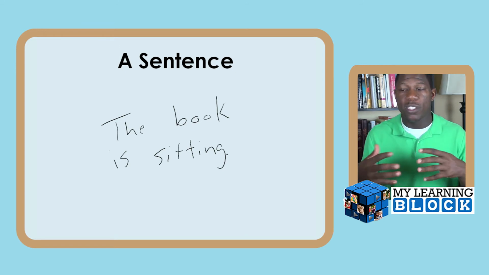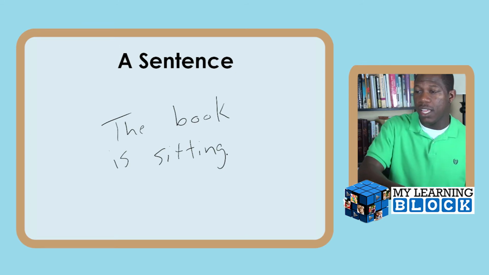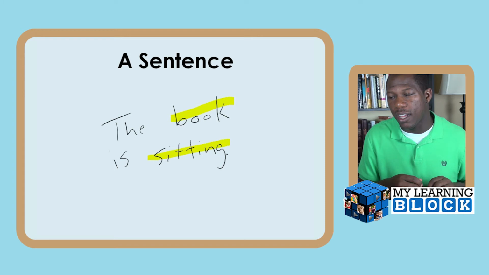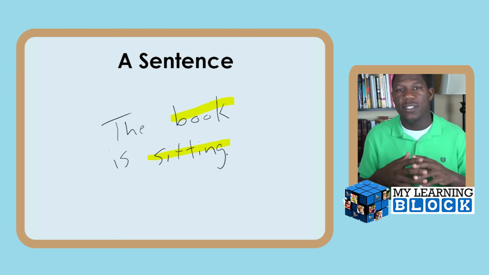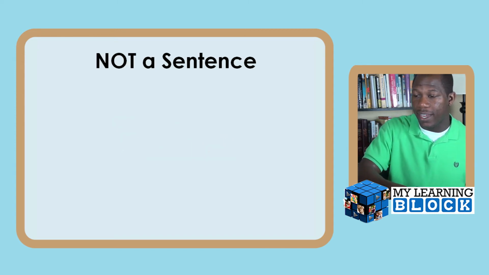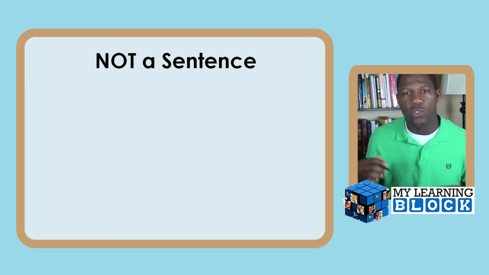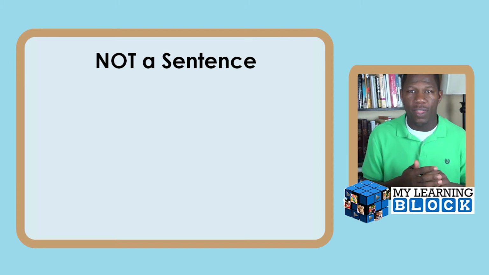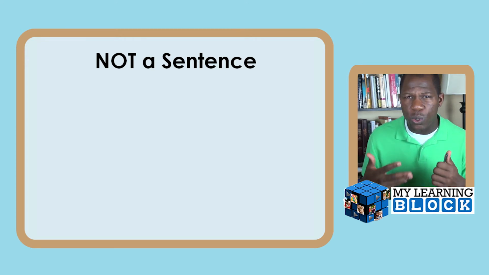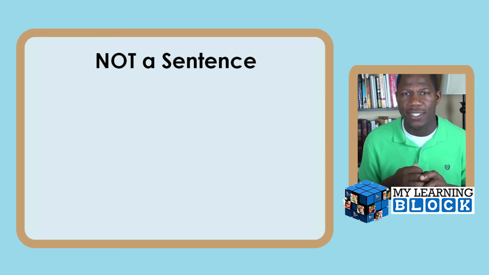All right, so what's my subject? My subject is book. And what is the book doing? Sitting. It is sitting. So basically your sentence takes that whole idea of a subject and predicate. Now, what is not a sentence? Well, I'm glad you asked, because when you're working with your child, you want to give them opportunities to understand what is and what is not. Use those words. What is not a sentence? And let them construct their own ideas and thoughts about it.